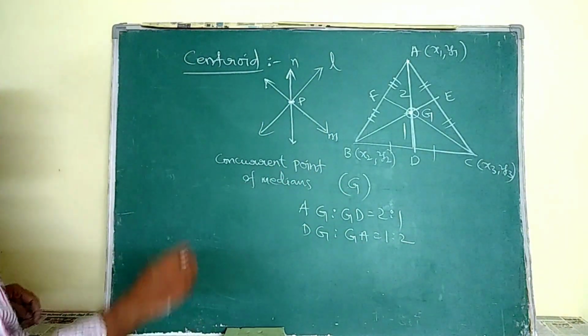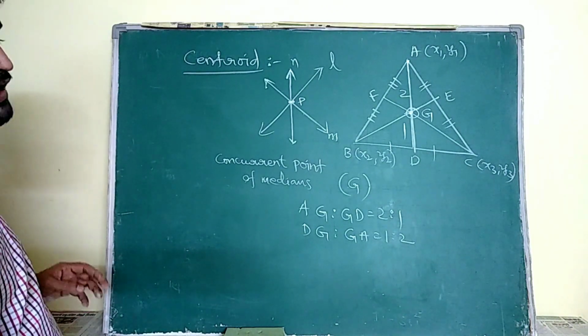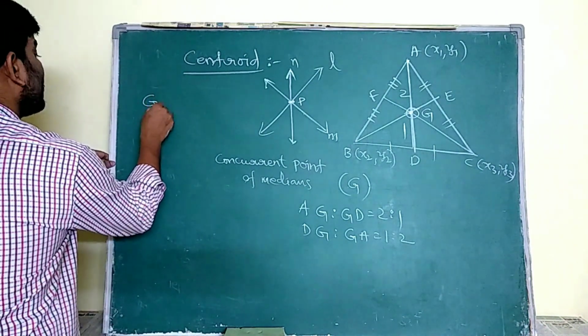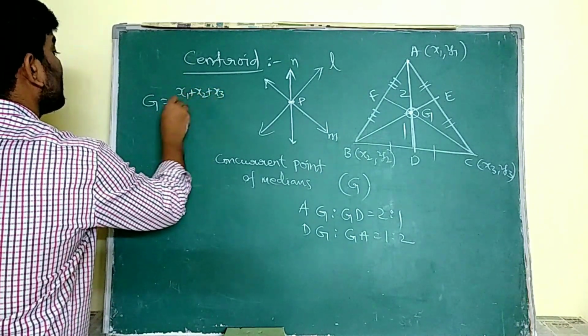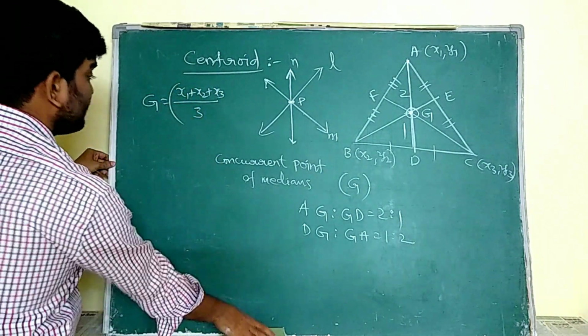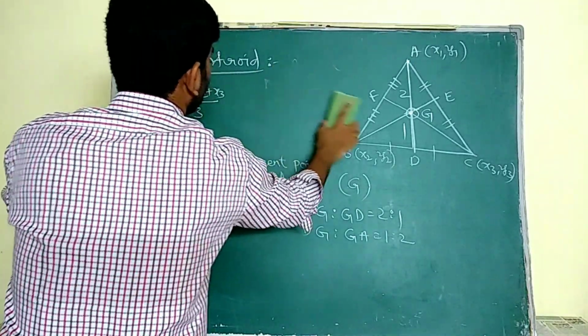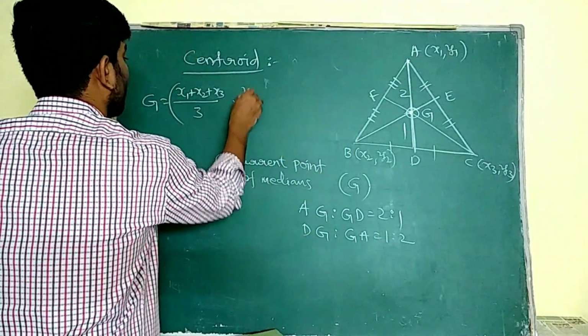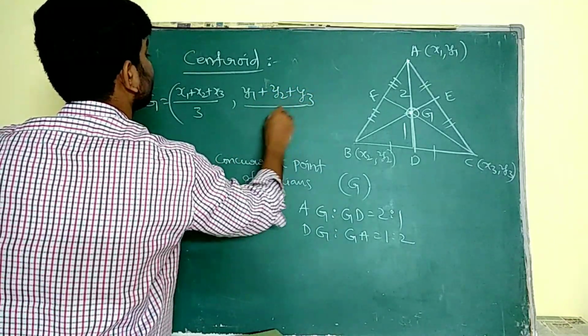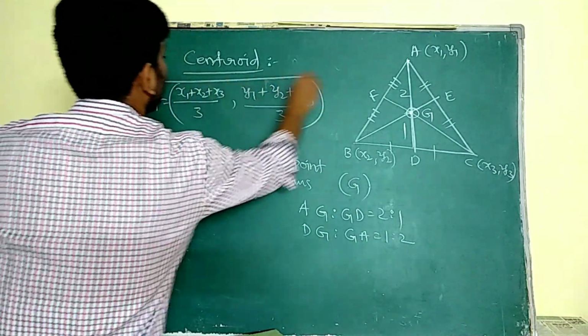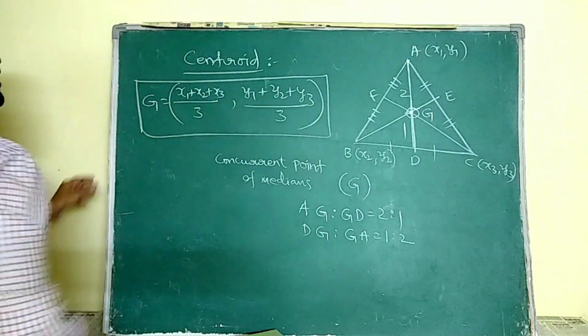Now see what the formula for the centroid is. The formula for centroid is (x1 + x2 + x3)/3 comma (y1 + y2 + y3)/3.